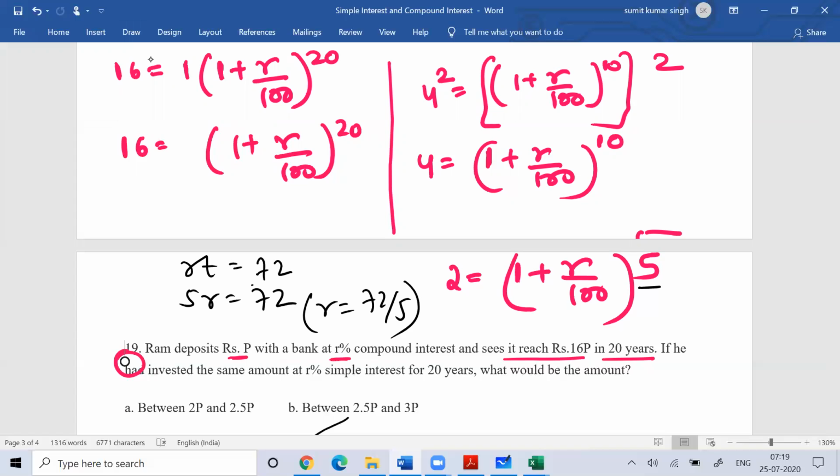Now the next thing is that the question says if he has invested the same amount at R% simple interest for 20 years, then what would be the amount? So if the same money he would have invested for simple interest, how much would the money have become after 20 years?